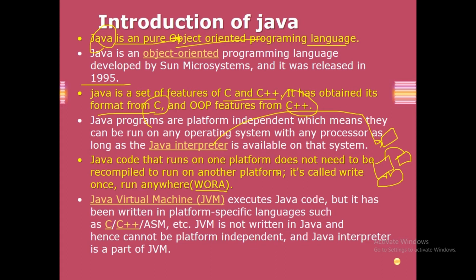JVM executes Java code that has been written in a platform specific language. What exactly it is saying, I'll tell you later in detail. You just understand that this is very important in Java. That is an interpreter. We will study about it later on.